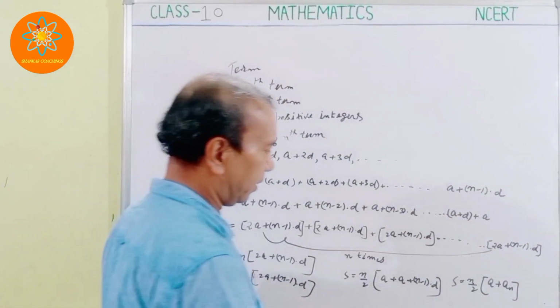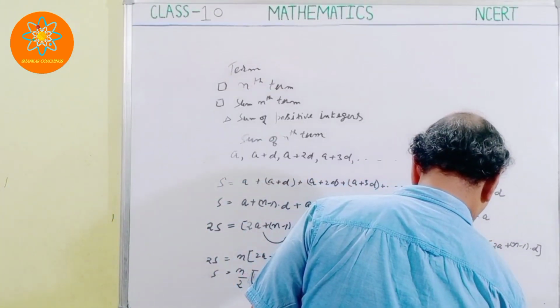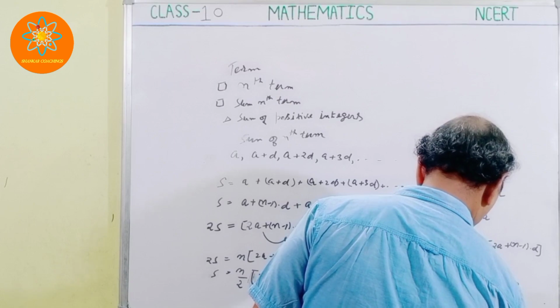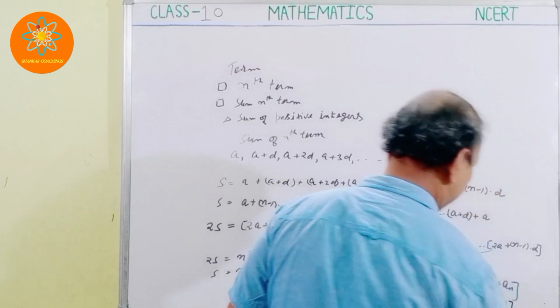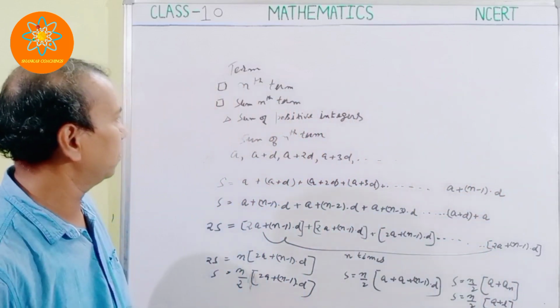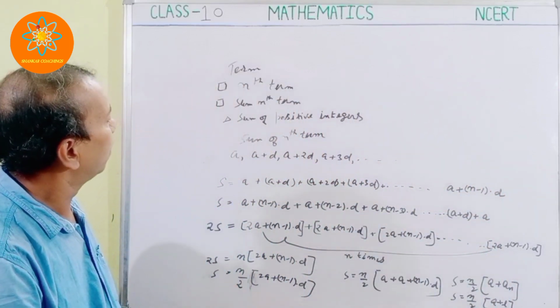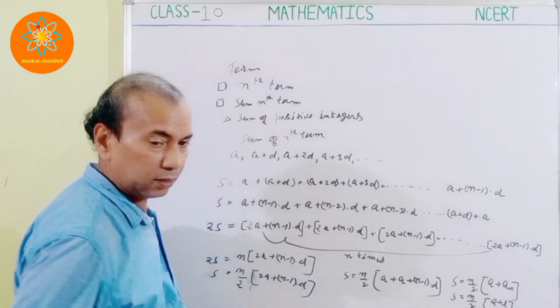Or I can write it like this also, S is equal to n by 2 into A plus l. So this is how to sum up to the nth term.